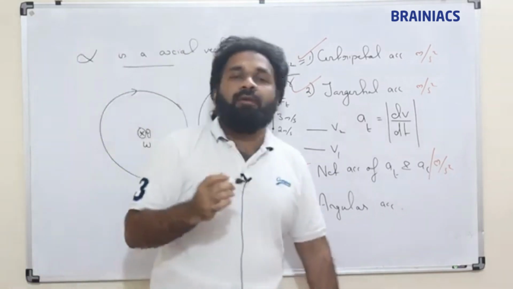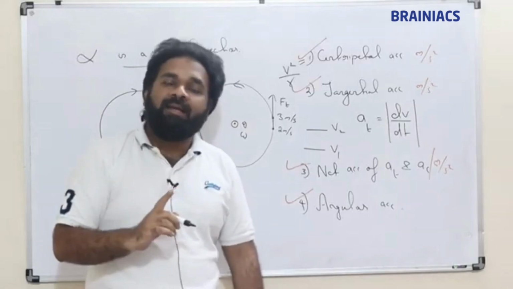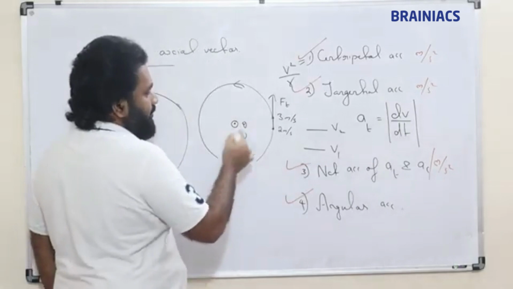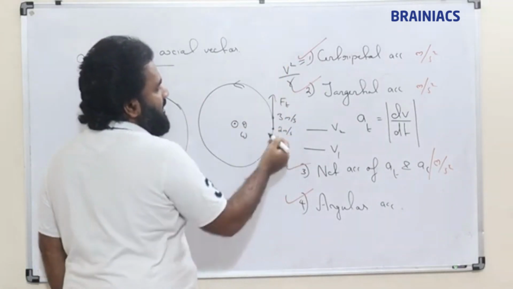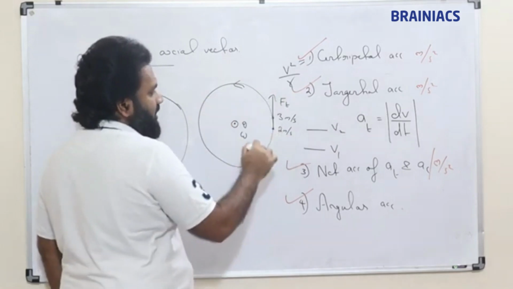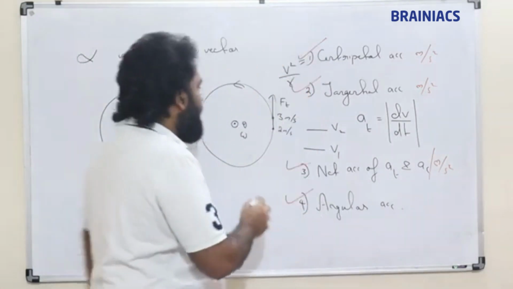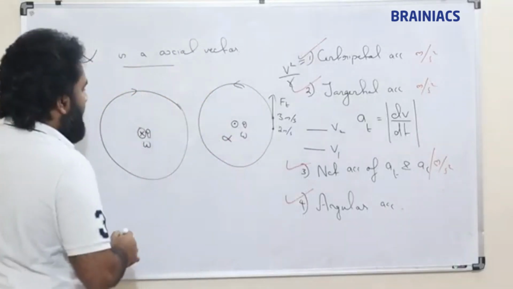If tangential force follows the direction of velocity or speed, the direction of velocity is this, movement is also this, then alpha will follow the direction of theta and omega.